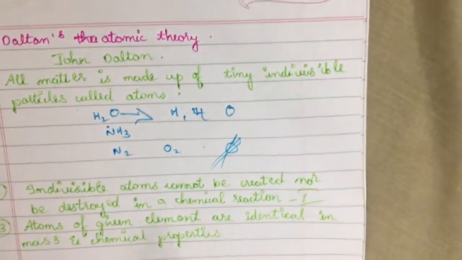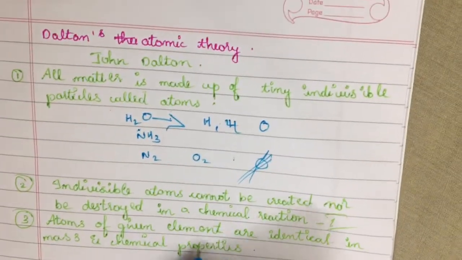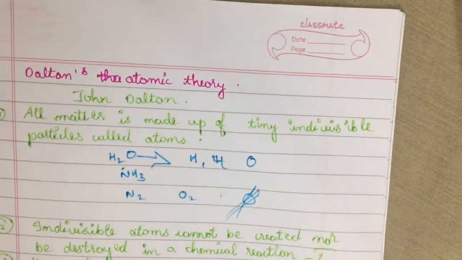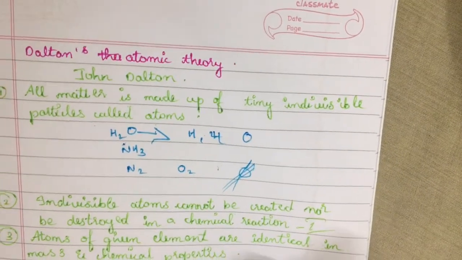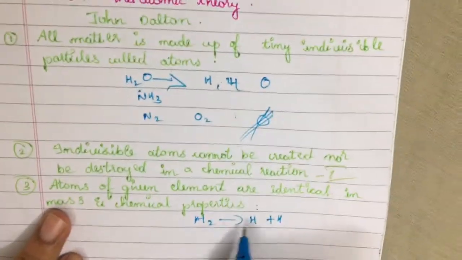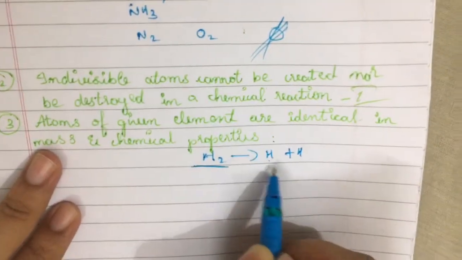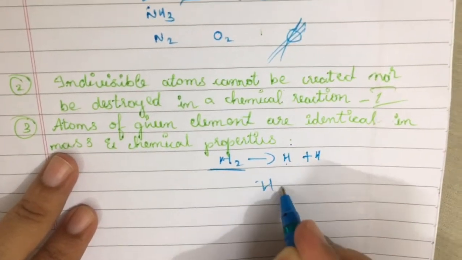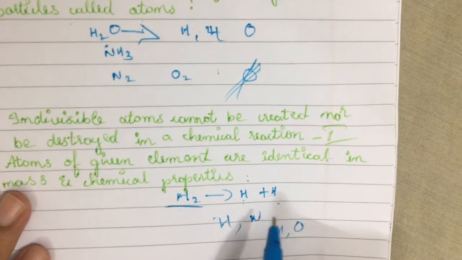That is, atoms of the given elements, for example, for the formation of hydrogen. And here, what are the elements here? Hydrogen, H plus H. Atoms of the given element, and here the given element is hydrogen, and these atoms are identical. For the formation of hydrogen we cannot combine hydrogen with nitrogen or hydrogen with oxygen. That is, atoms of the given element are identical.